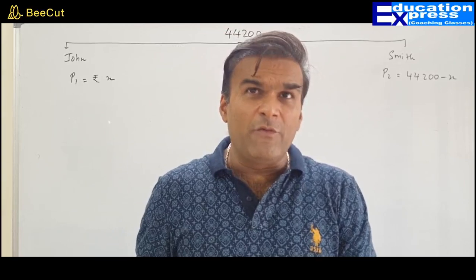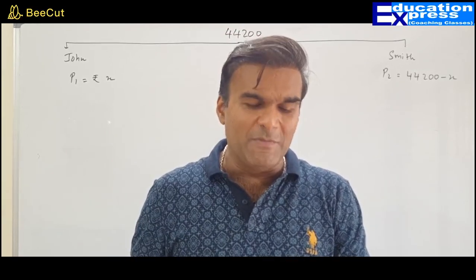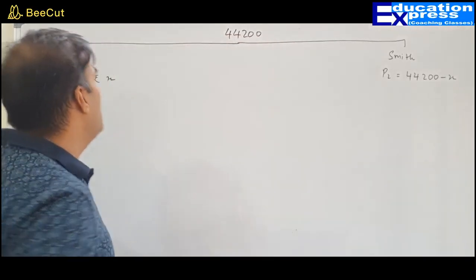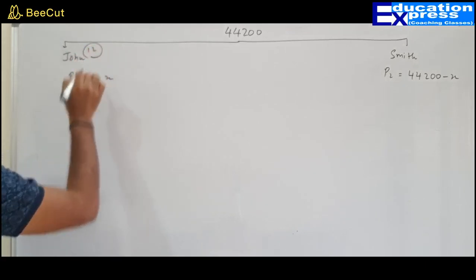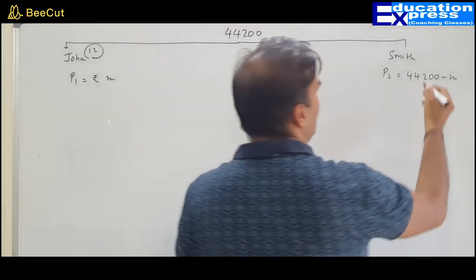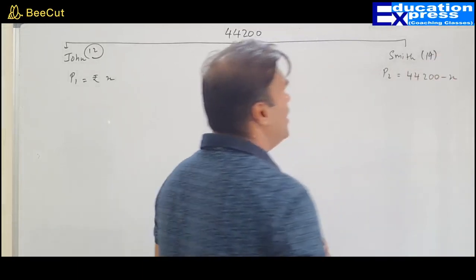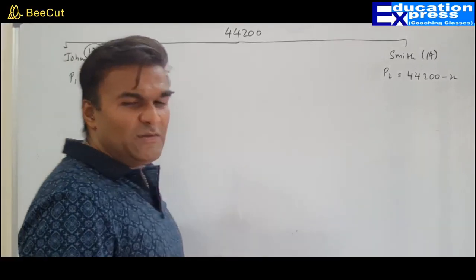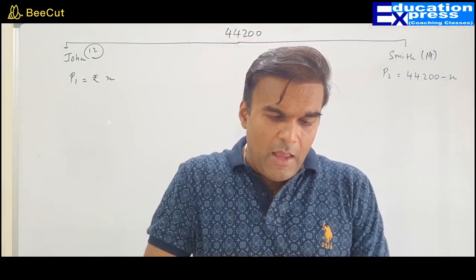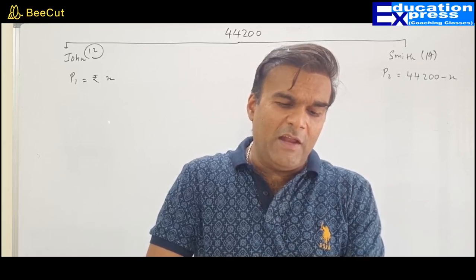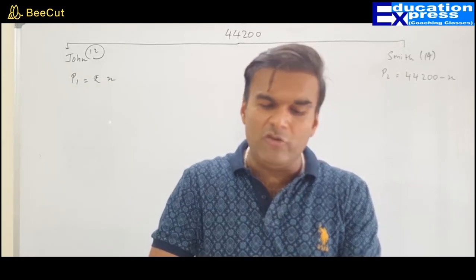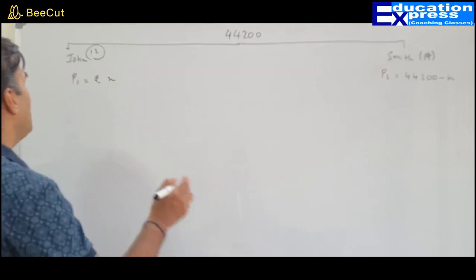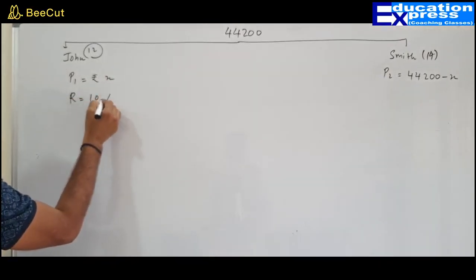They say that a sum of rupees 44,200 is to be divided between John and Smith, 12 years and 14 years old respectively. Who is 12-year-old? John, a little boy. Smith, in his teens, 14-year-old. The money is to be divided between them in such a way that if their portion is invested at 10% per annum compound interest,